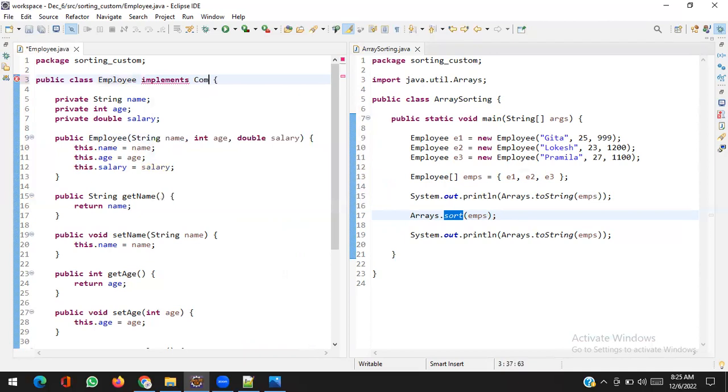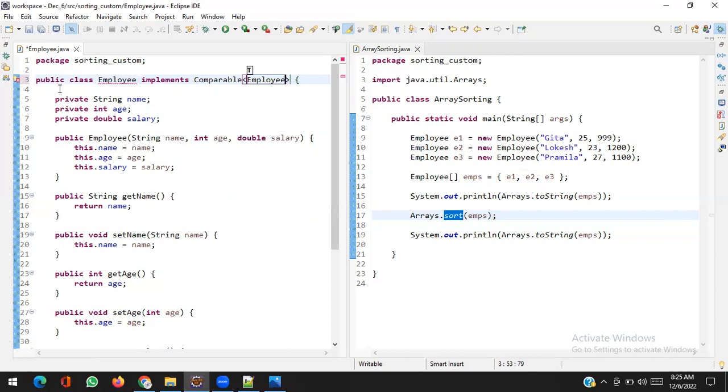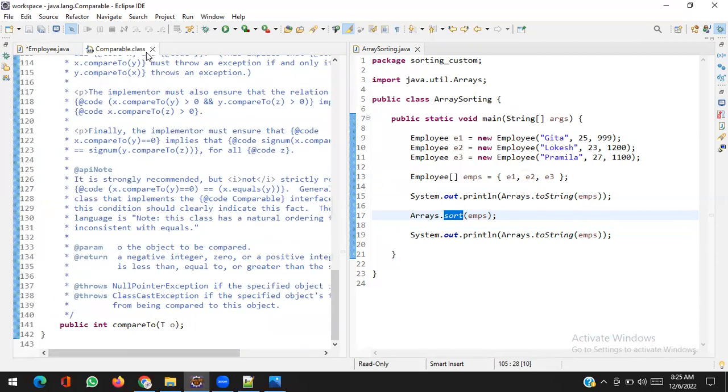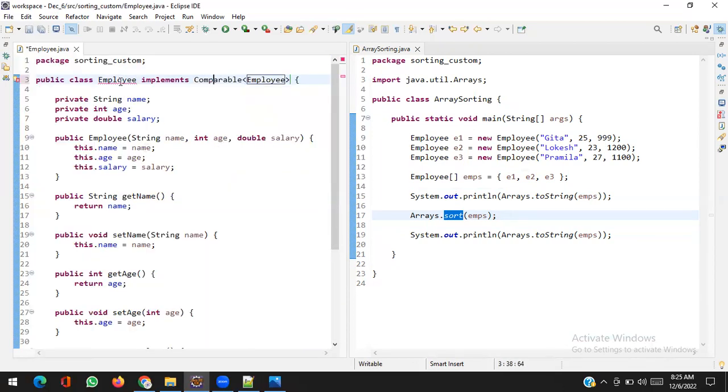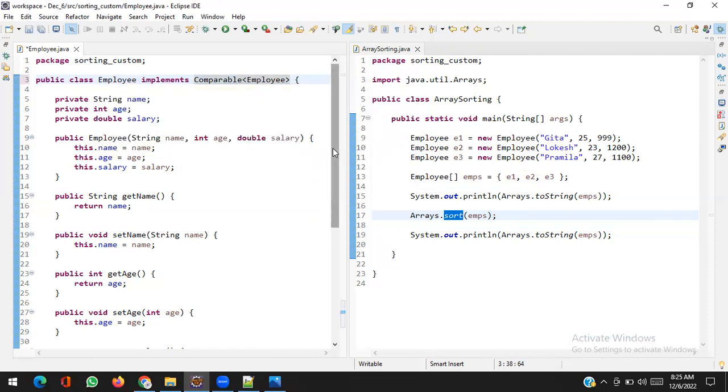Implements Comparable interface of type Employee. As soon as this class tries to implement this interface, because this interface has a single method compareTo, this class has to provide the compareTo method body, otherwise it will become abstract. Either make it abstract or provide the body. So I will choose to provide the body.